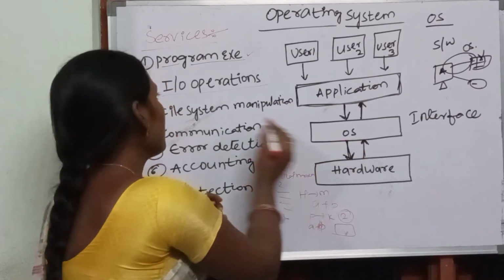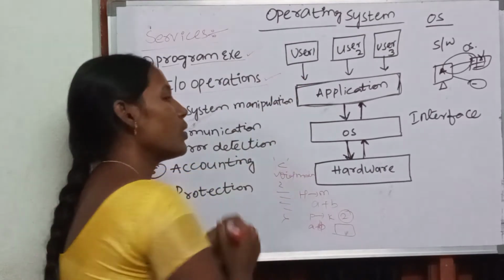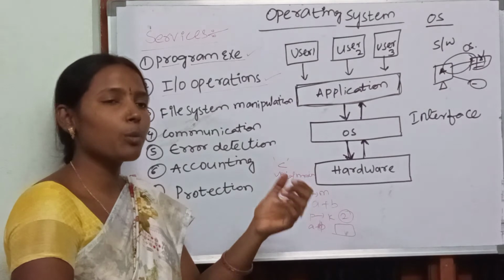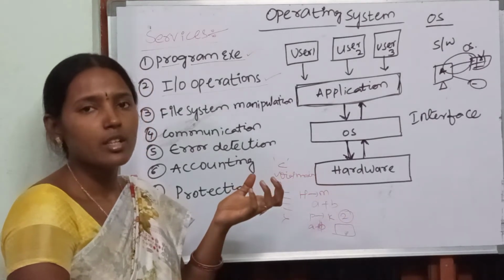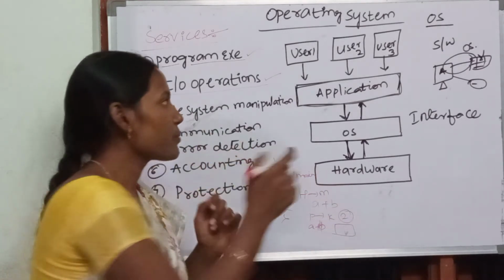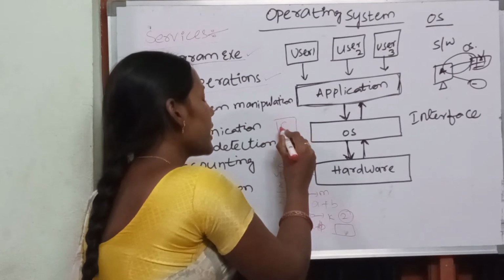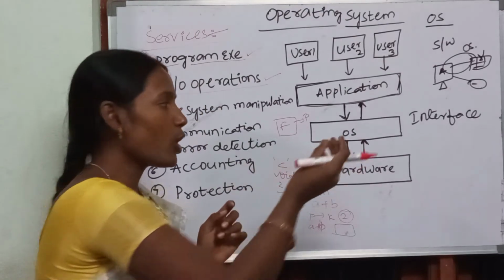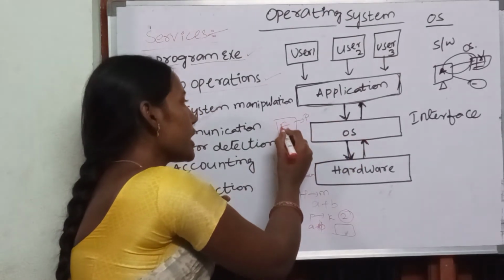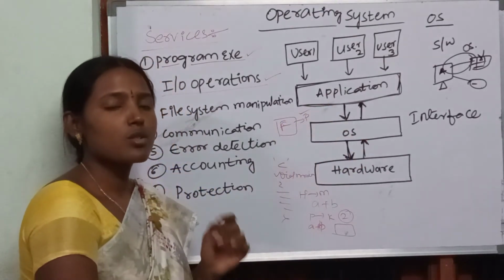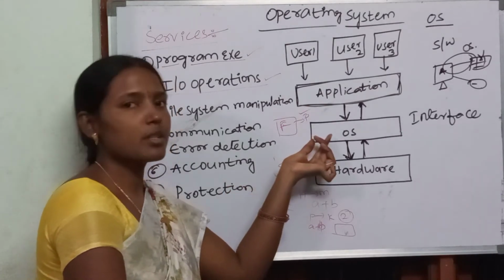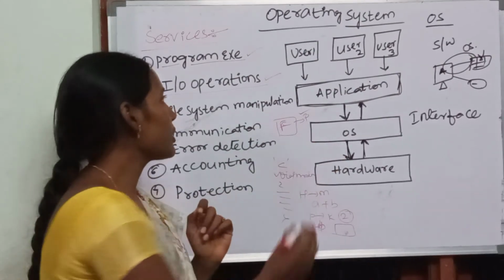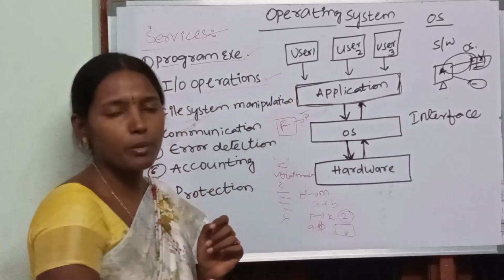So the operating system will perform the input output operations also. That means I want to print a value, I want to print a page with the help of the printer. So whatever file I am opening will be passed to the printer, right? The instruction will be given by the operating system to the printer: take this file and print this file. So who is giving the command? The operating system is giving the command to the printer, print this file. So that we call input output operations.